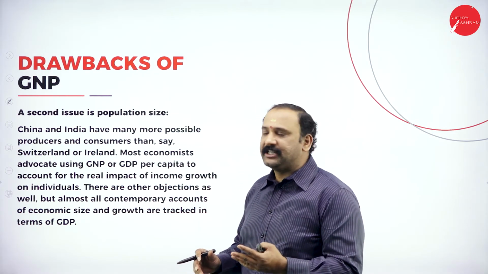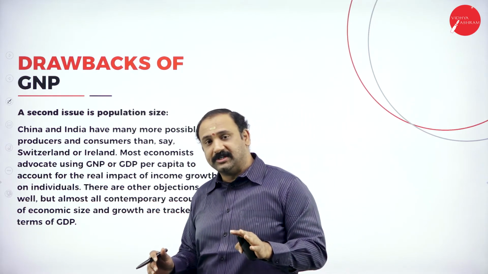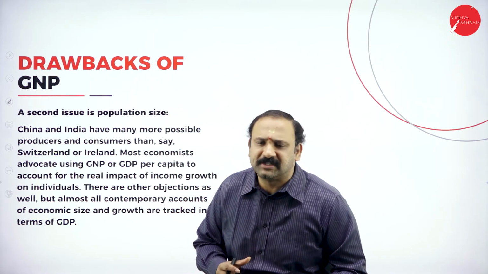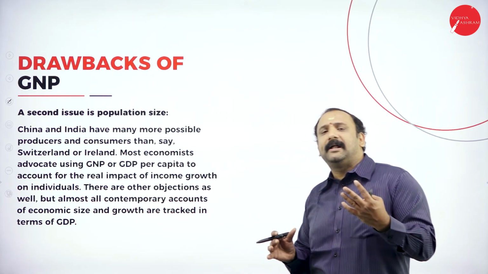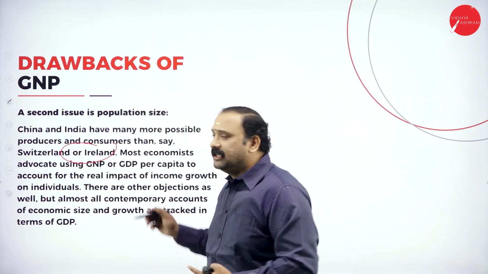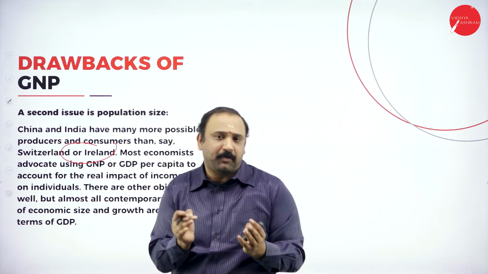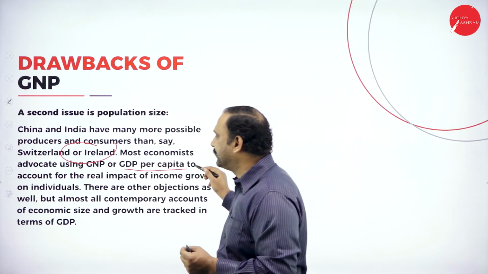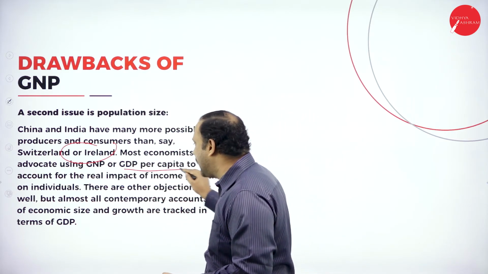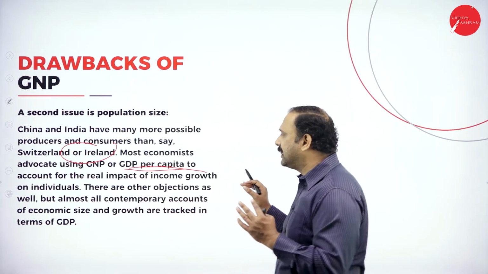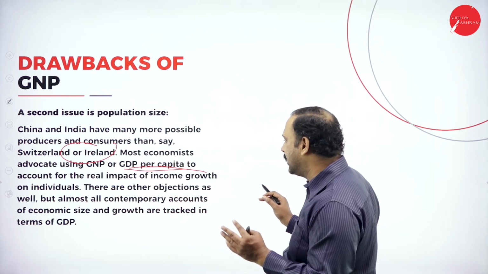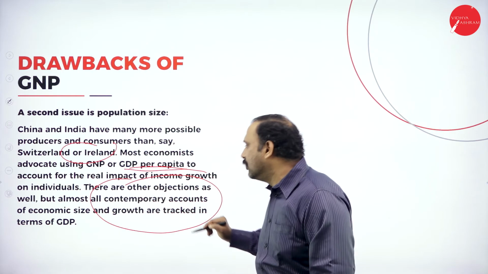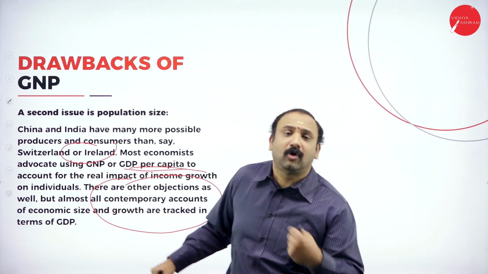Followed by, the second issue is the population size. Why? Because India and China have the maximum population, and the producers and consumers are many. When you compare it to a country like Switzerland or Ireland, those countries have a very, very small population. So most of the economists try to advocate using GNP or GDP per capita to account for the real impact of growth on individuals. For a smaller country, yes, it's okay, but there are objections because almost all the contemporary accounts of the economic size and growth are tracked in GDP and not in GNP.